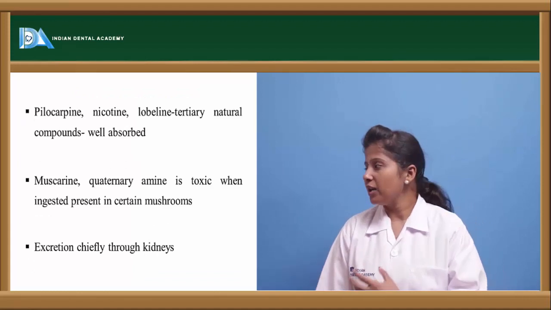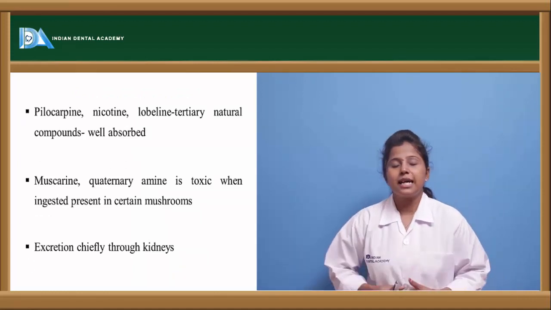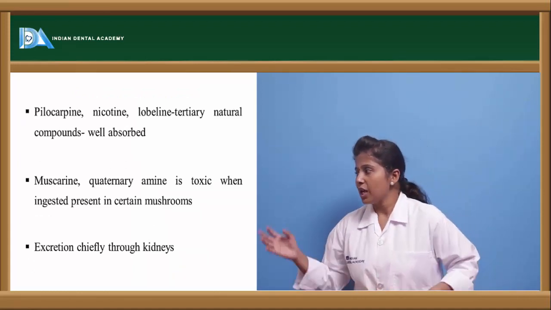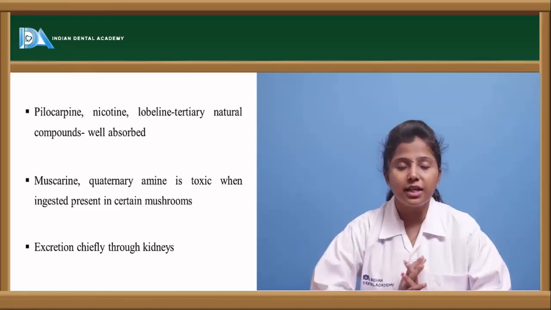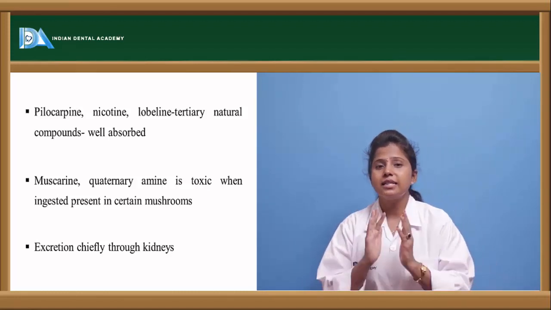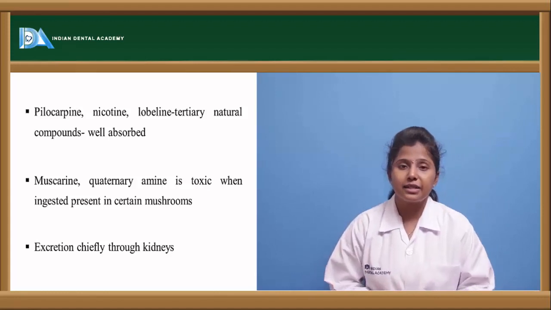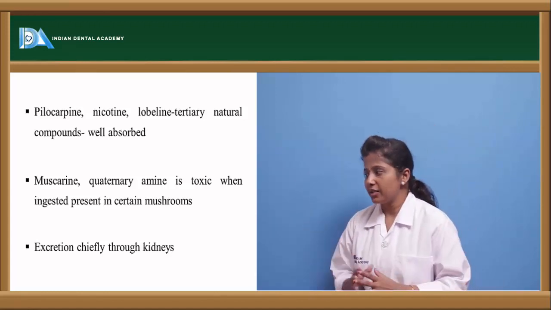Drugs like pilocarpine and nicotine are nicotinic receptor agonists. These are naturally occurring compounds, and that is the reason they are well absorbed in the GIT as well as in the CNS region.